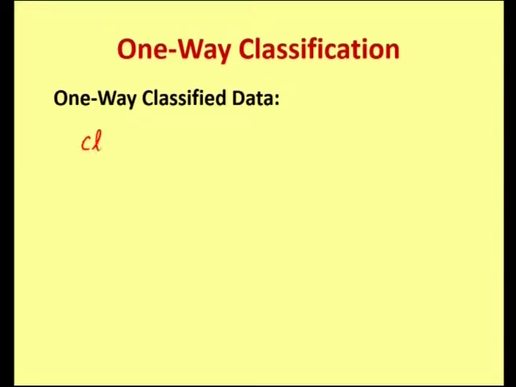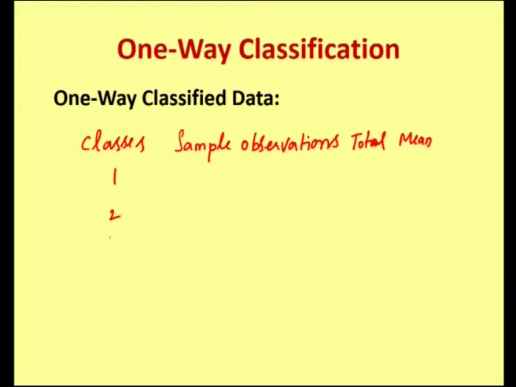So, we have k classes, and for each of the k classes we have sample observations, the sample observation total, and for all these classes we have a separate mean. So, classes we have 1, 2, up to k. For the first class, the sample observations are denoted by y11, y12 and so on up to y1n1, the total is t1 dot and the mean is y1 dot bar.